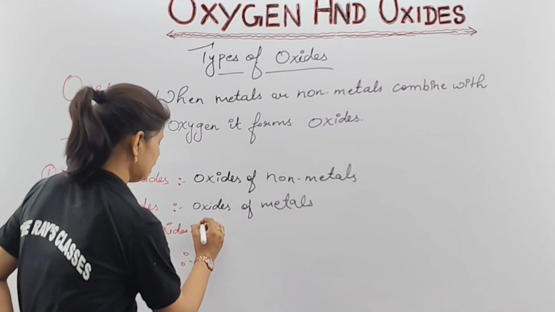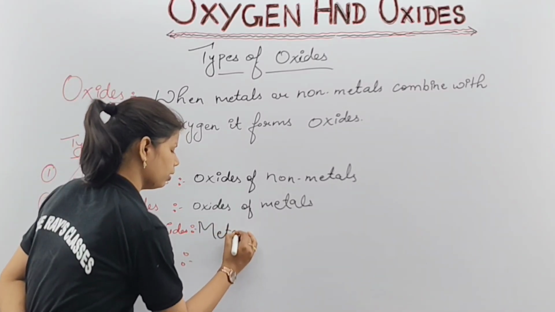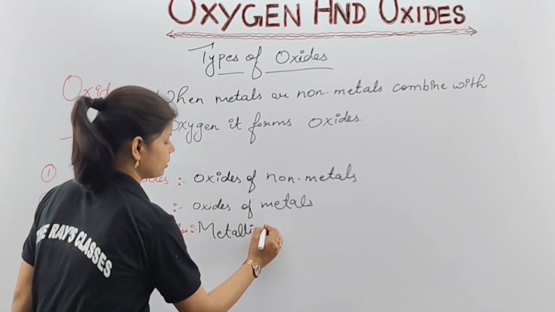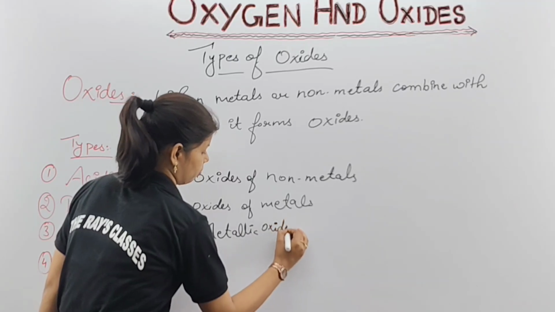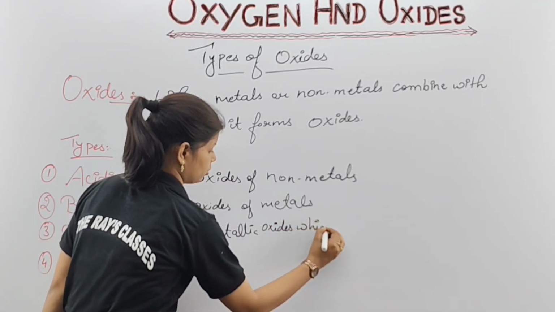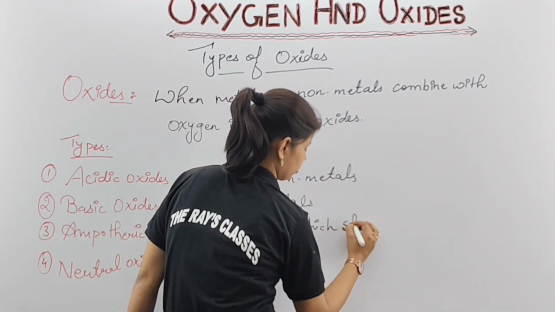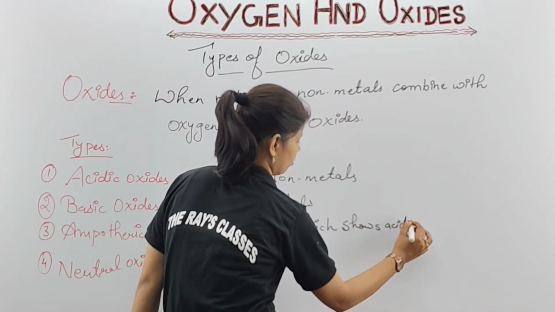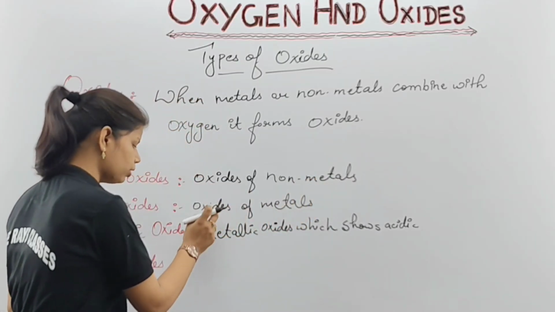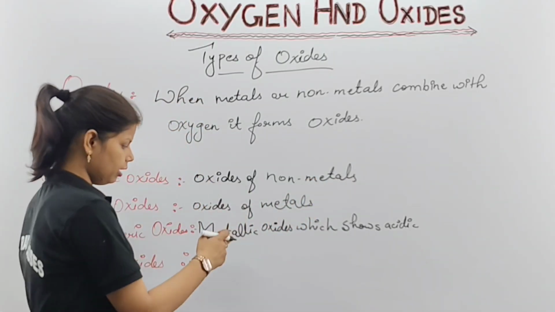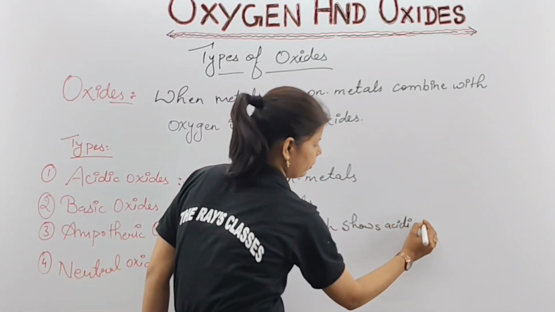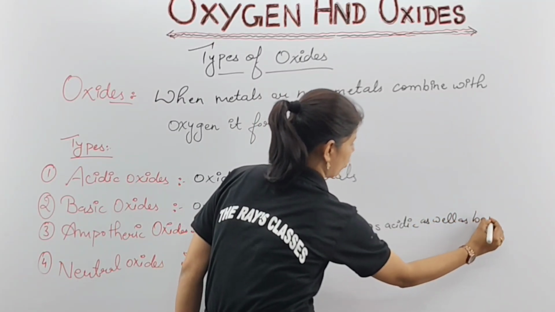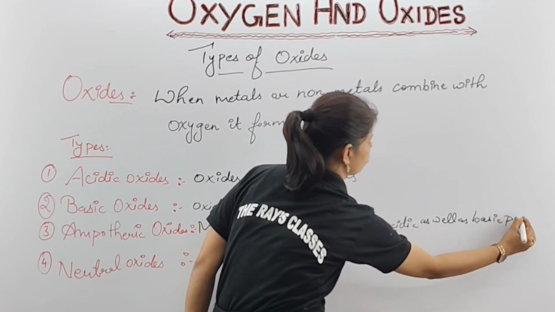The next, metallic oxides. Here we are going to talk about metallic, we are not going to talk about non-metallic. Metallic oxides which show acidic as well as basic property. That means if they are going to show both the properties, whether acidic or basic, metallic oxides which show acidic as well as basic properties. Do you get my point, what I am explaining to you?